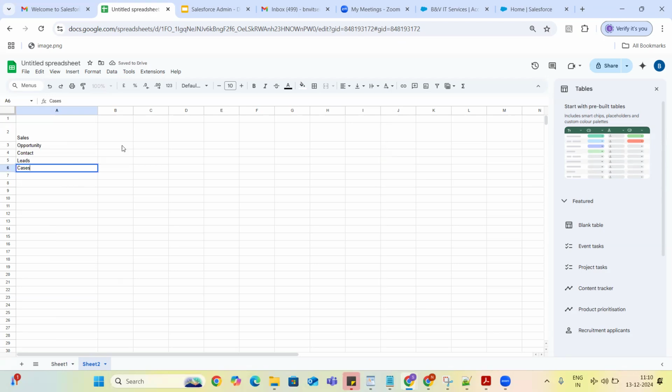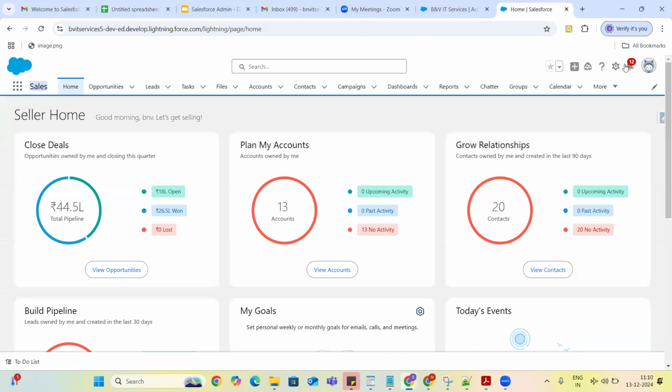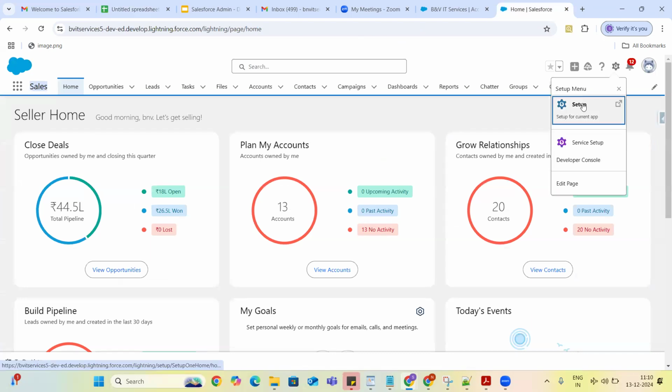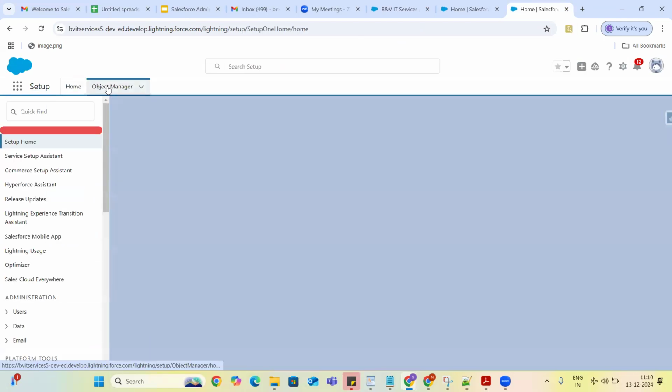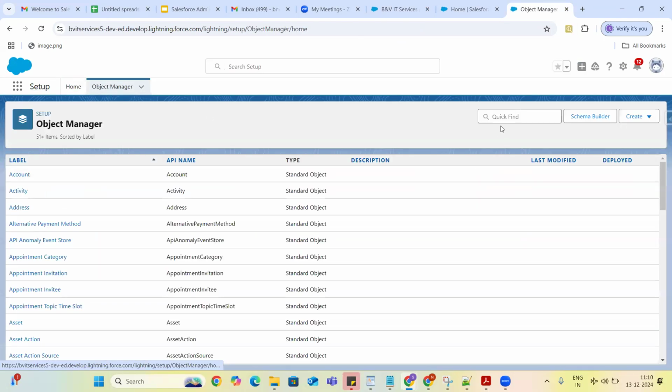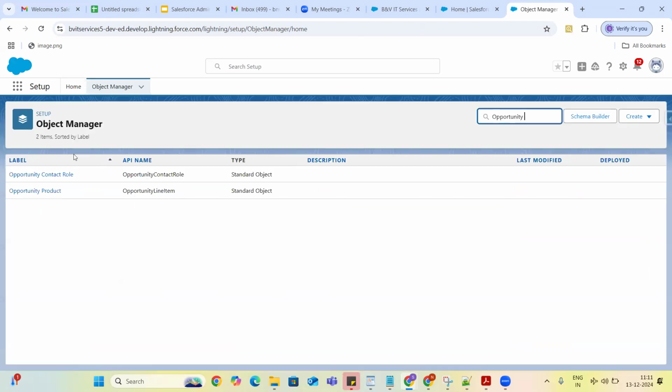So here, what you need to do is go to your object manager. You can go to setup and then object manager and try to find the opportunity object.